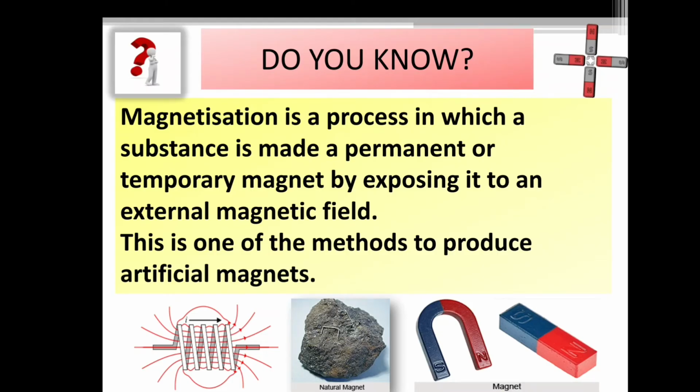Do you know? Magnetization is a process in which a substance is made a permanent or temporary magnet by exposing it to an external magnetic field. This is one of the methods to produce artificial magnets.